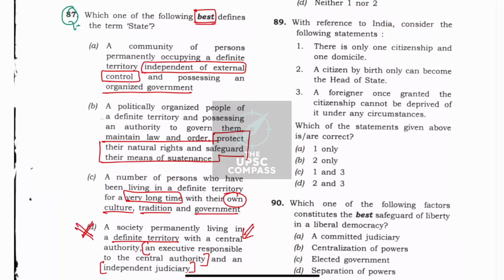Now, moving to again reading option A, it says independent of external control. This is known as sovereignty, and sovereignty is an integral part of a state. So option A is bookmarked.